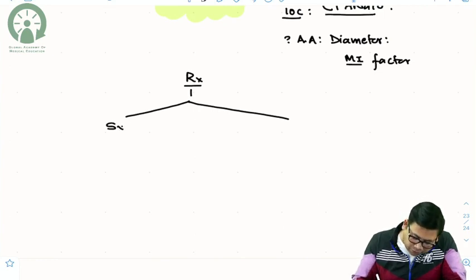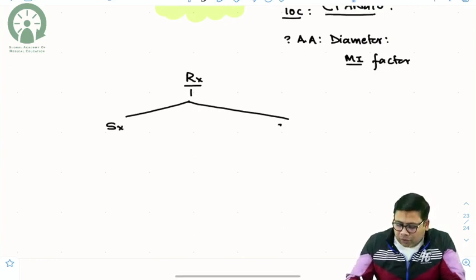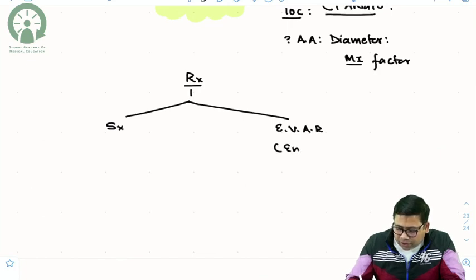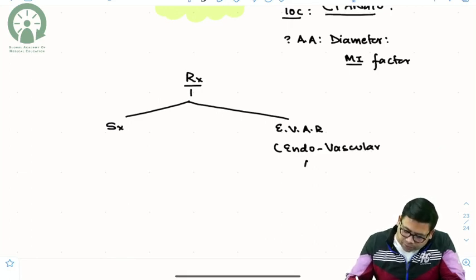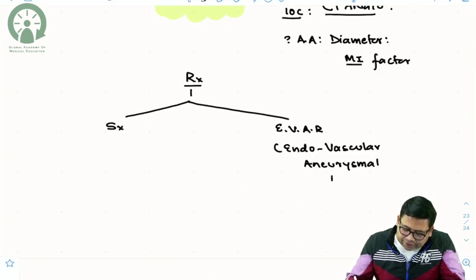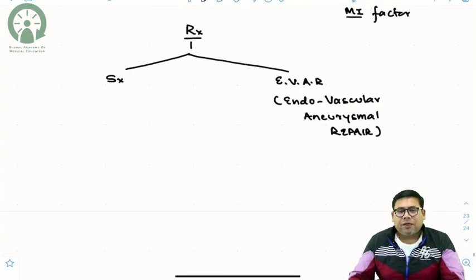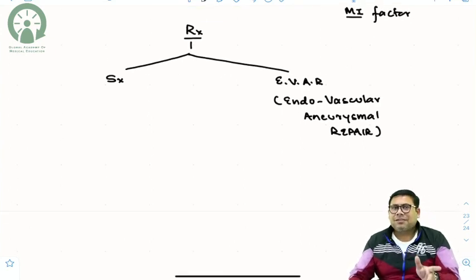So either you can go for surgery or you can go for EVAR. Now what is EVAR, students? EVAR stands for endovascular aneurysm repair. We will cover it in detail in a different video, but right now it's very important for you to understand the concept of EVAR and surgery.